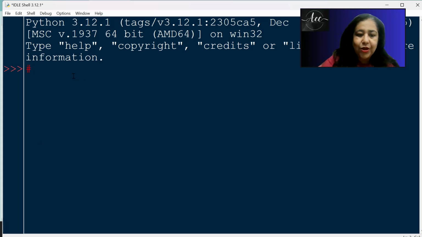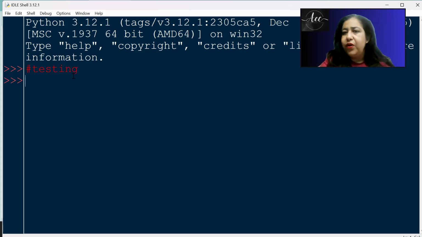Like if you just write hash testing, this is just a comment. It will not do anything. Similarly, if you have to write multiple line comments, that can be given in triple quotes. Okay, right now coming back to strings.